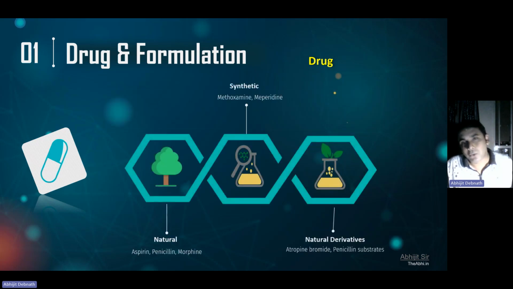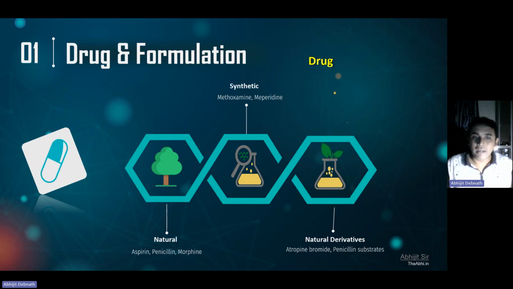Now from where are we going to get this drug molecule? First, we can get drug molecules from nature, like aspirin, penicillin, or morphine. I hope all of you are aware aspirin is the first such drug molecule which we derived from nature and then synthesized in our lab. You can also get drug molecules from synthetic sources. You can synthesize, you can make a new drug molecule in your lab.